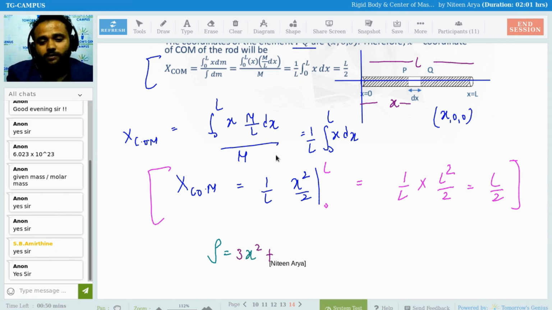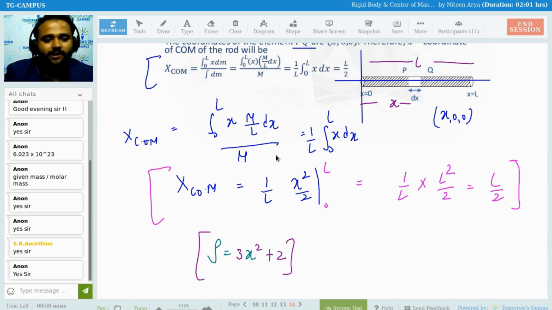So something like 3x square plus 2 means the mass density as a whole changes with x. Then in the integration we cannot put m by L. We need to put this rho, which is 3x square plus 2, and multiply by dx and x. So the whole integration is going to change. Clear?